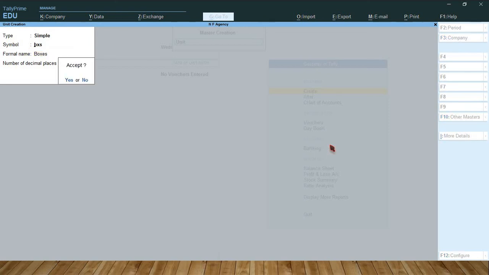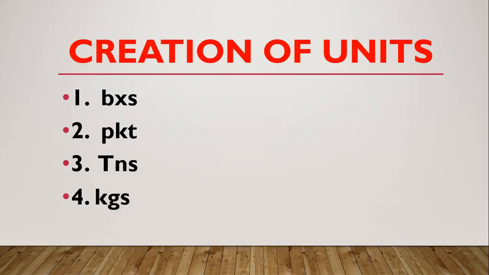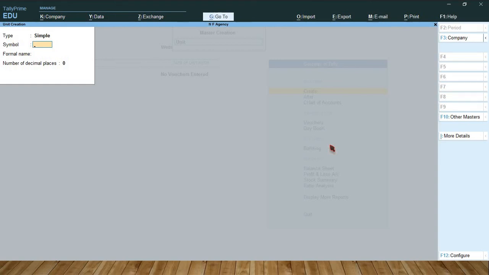Accept. Next one, packet. So packet full form. So next one, tons, TNS abbreviation. Accept. So next one, kgs, kilograms.